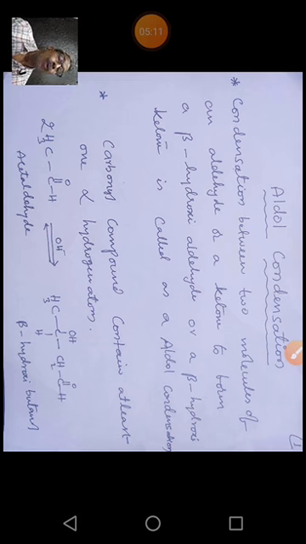A carbonyl compound with at least one alpha hydrogen undergoes a special type of reaction in which two molecules participate, giving an aldol, a beta hydroxy aldehyde, or in the case of ketones, a beta hydroxy ketone. Generally we call this reaction the aldol condensation reaction.